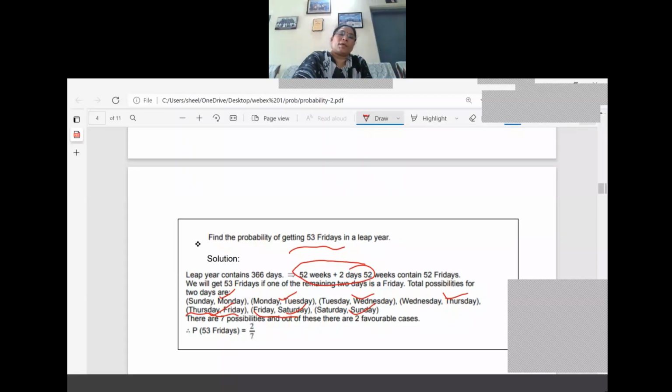This is also a very important question. Many question papers you can see this one. So once again, 53 Fridays means 52 weeks and 2 days we can see in a leap year. The 2 days we can arrange in different ways. How many ways can we arrange? 7 ways. Out of 7 ways, if you check for the Friday question, only 2 are favoring. So 2 by 7 is the answer for this type of probability.